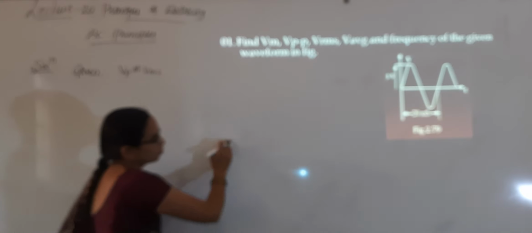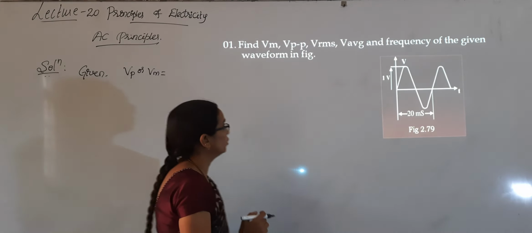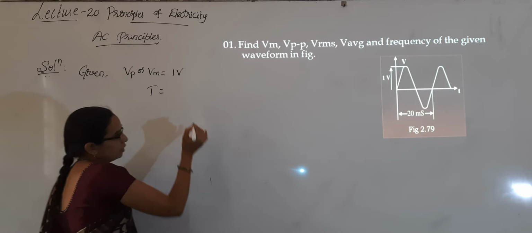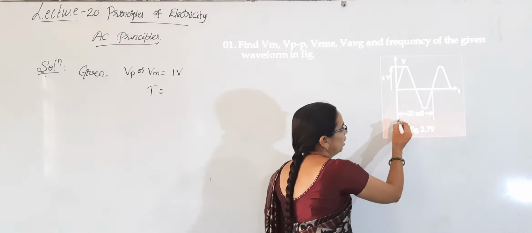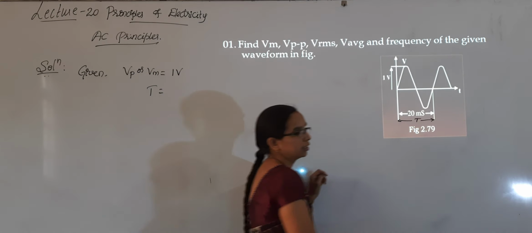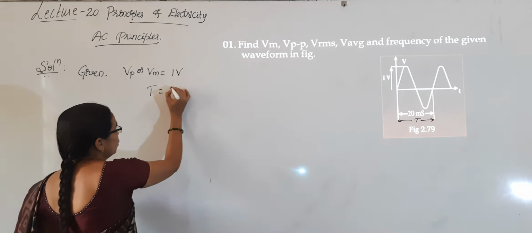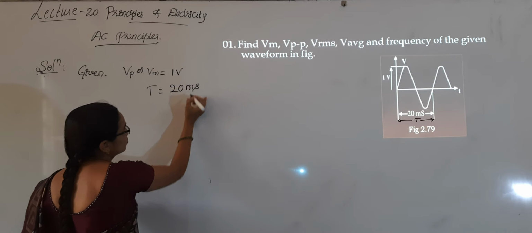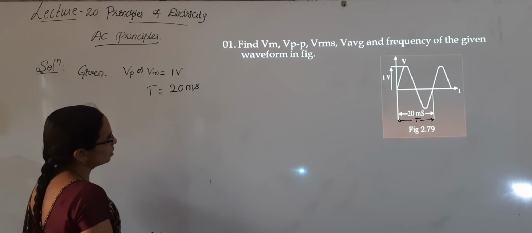Vm is equal to, that is peak value of the voltage, that is 1 volt, and time period is given. This is our time period T, time taken to complete one cycle is 20 milliseconds, and that's all is given.